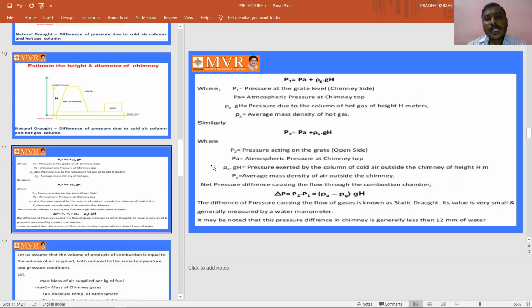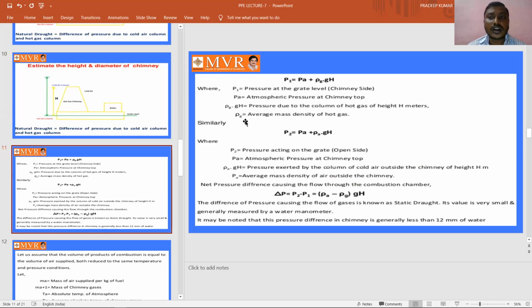See here, P1 is equal to PA plus rho G into g H. P1 is the pressure at the grate level on the chimney side. PA is the atmospheric pressure.